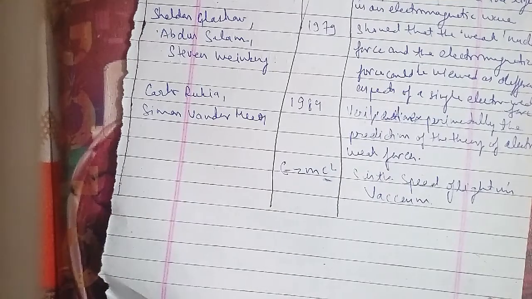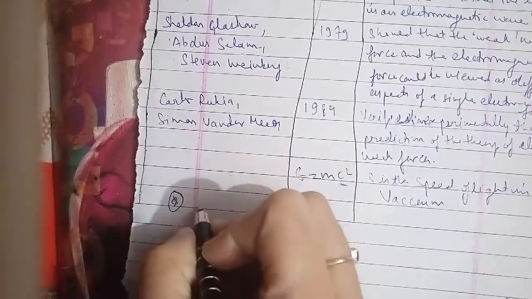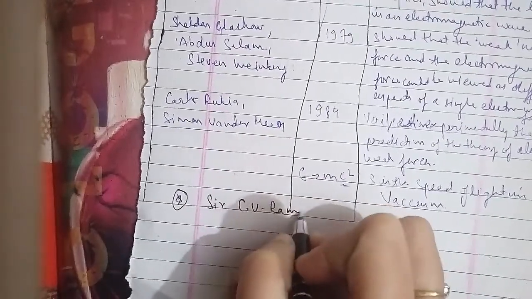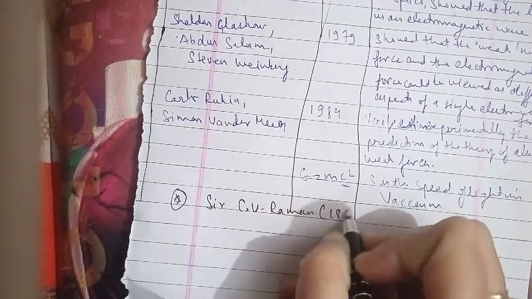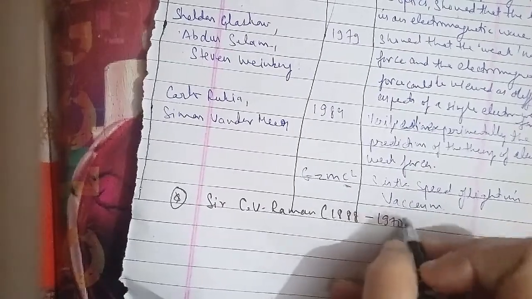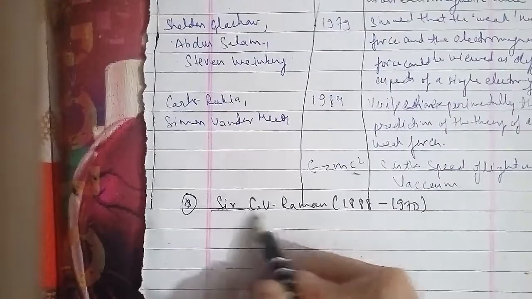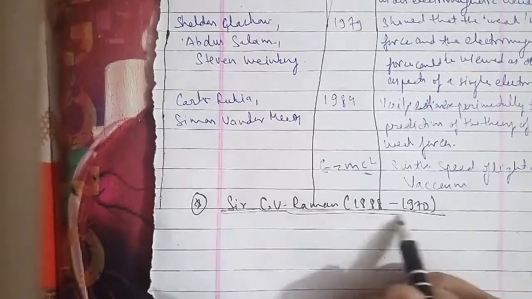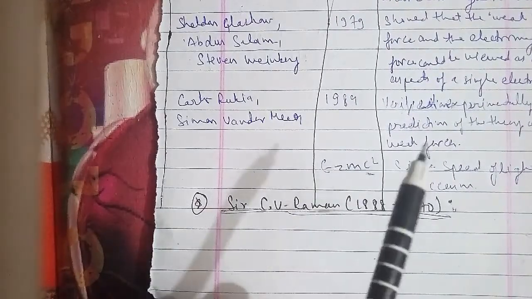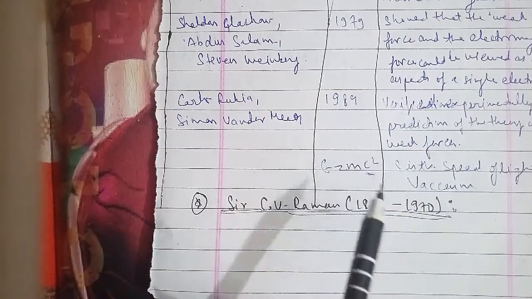Okay, so Sir C.V. Raman, from 1888 to 1970. Here, that is Chandrasekhar Venkata Raman, who was born on 7th November 1888 in Thiruvannamalai, and he finished his schooling by the age of 11.